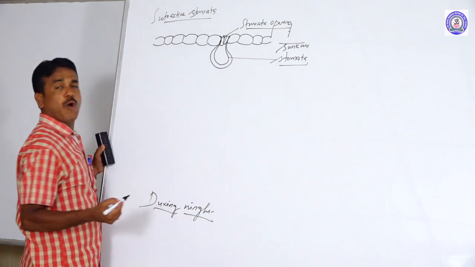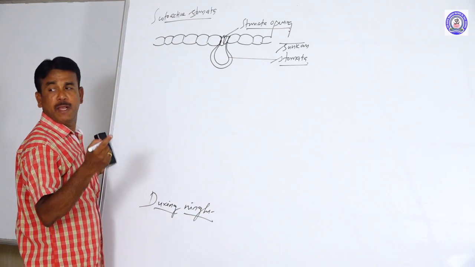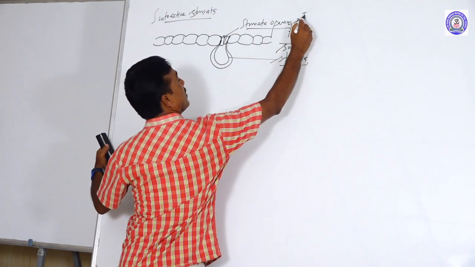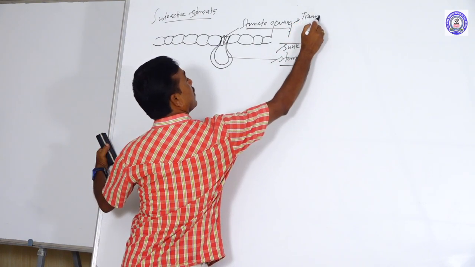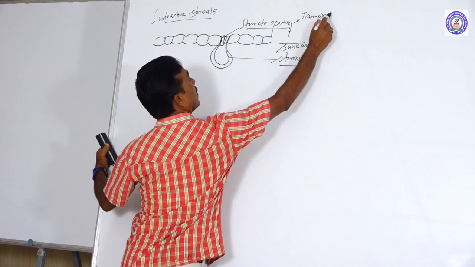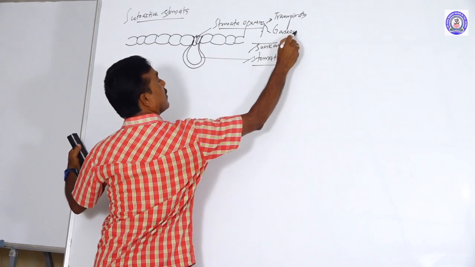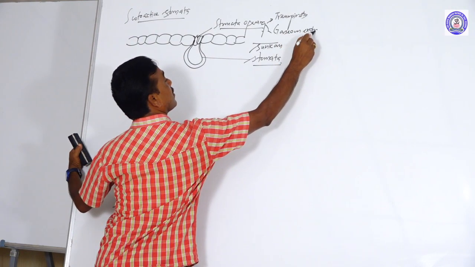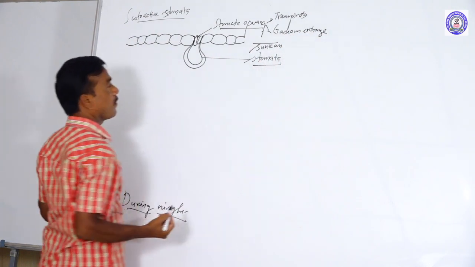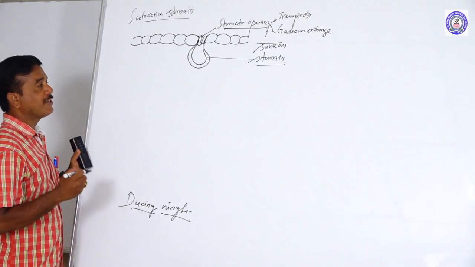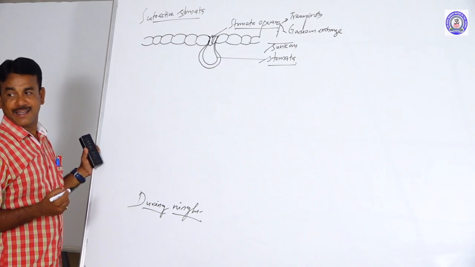If the stomata is opening, the processes going on are commonly called transpiration as well as gaseous exchange taking place.